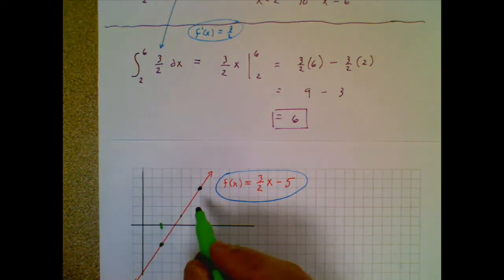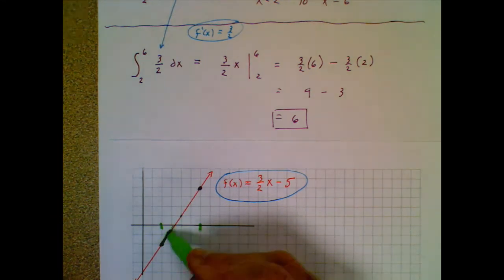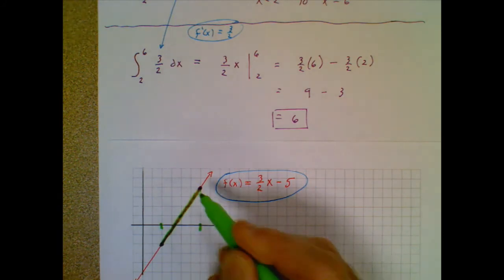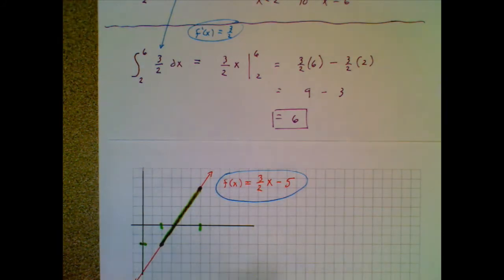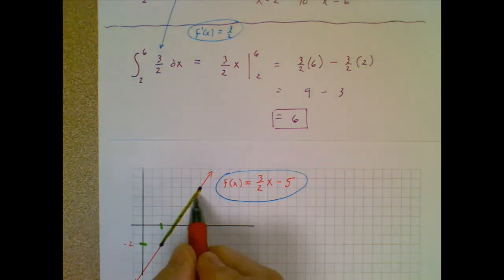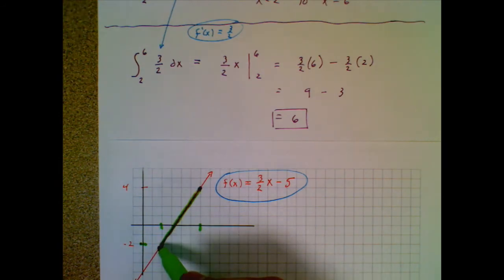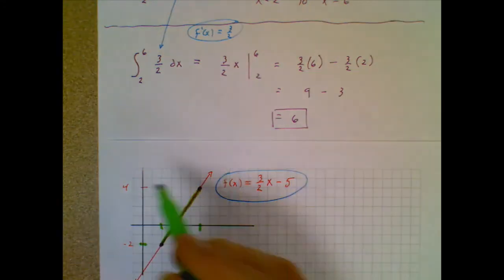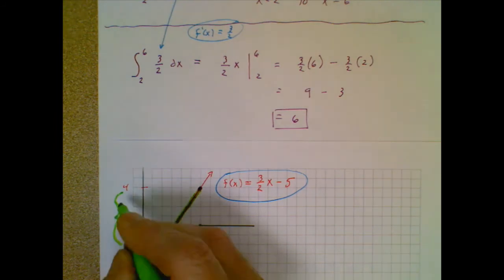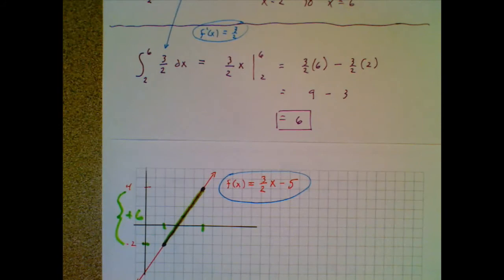There's x equals 2, there's x equals 6, and as I travel along my graph, my y value went from -2 all the way up to 4. So as I went along the x-axis from 2 to 6, my y value went from negative 2 up to 4. That's a net change of 6 units along the y-axis. That's why that integral was 6.